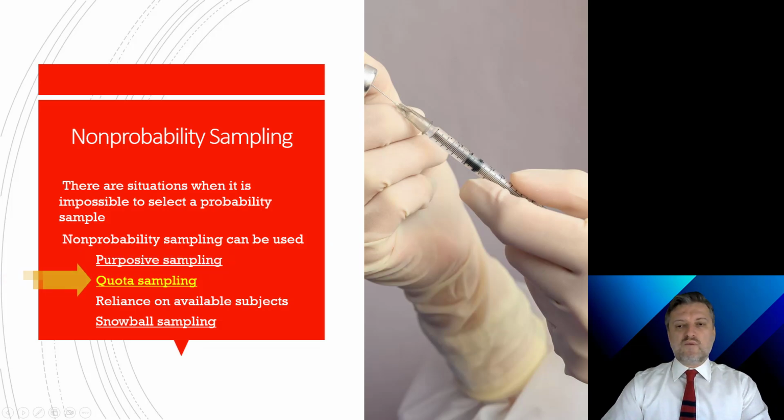Quota sampling, where units are selected based on pre-specified characteristics so that the total sample will have the same distribution of characteristics as are assumed to exist in the population being studied. Snowball sampling, often used in field research, where each person interviewed is asked to suggest additional people for interviewing.